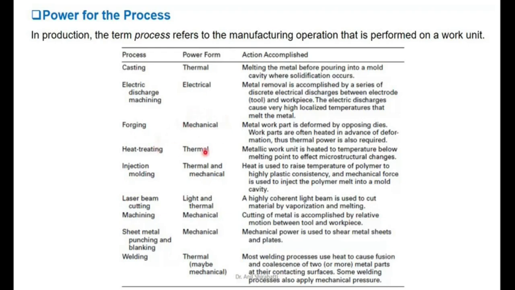Heat treatment, we need the thermal power. Injection molding, both thermal, it should be heated and mechanically pressed through the respective die. So thermal and mechanical. For laser cutting, light and thermal. Sheet metal punching, it is mechanical. For welding, it is thermal, and in some cases we are using thermal plus mechanical power.